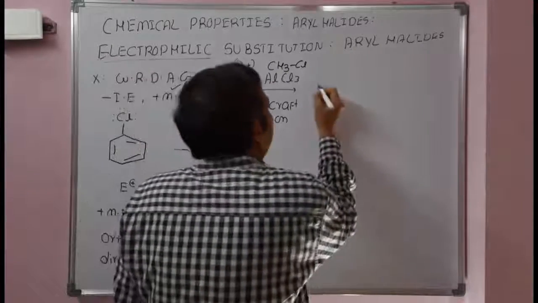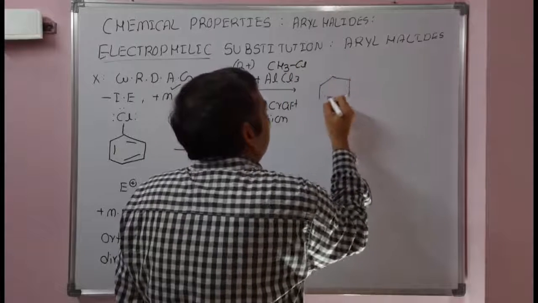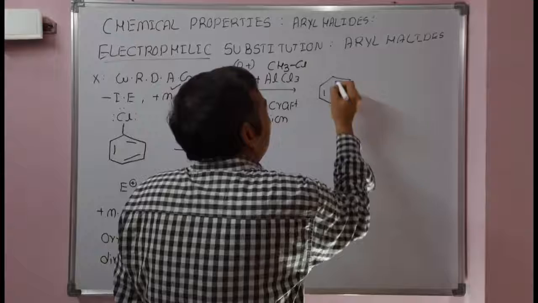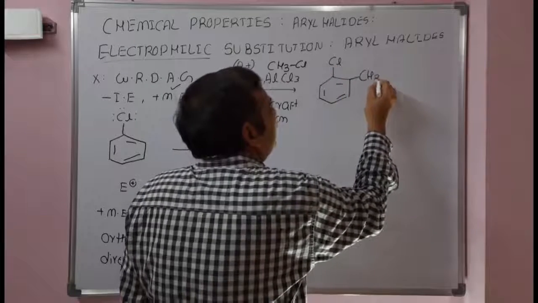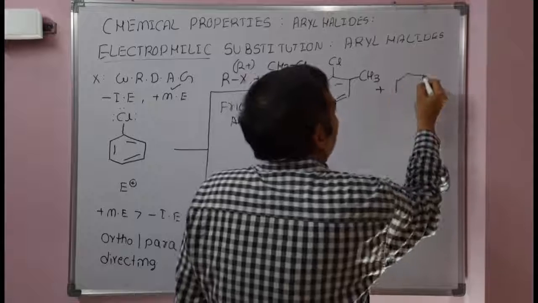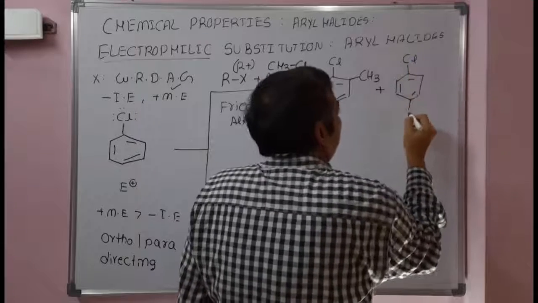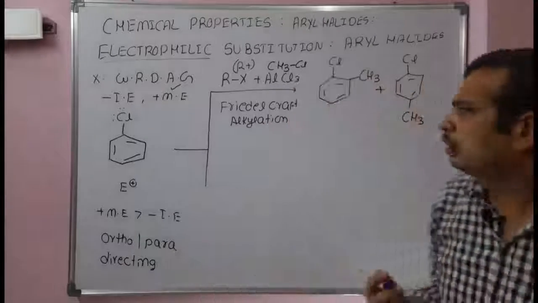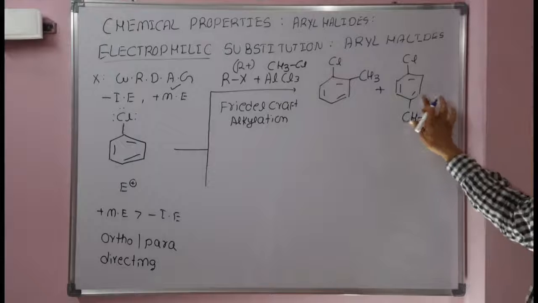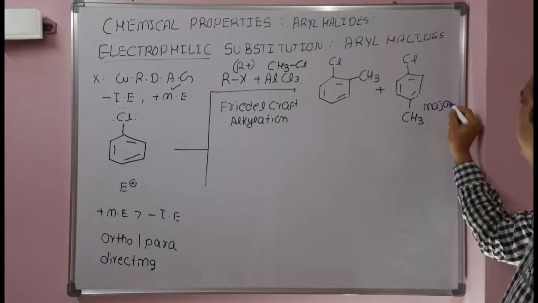In the case of methyl chloride, CH3+ is the electrophile. That CH3+ will attack as an electrophile at the ortho position as well as the para position. So 2-chlorotoluene and 4-chlorotoluene are the products. Among these two products, 4-chlorotoluene is the major product.